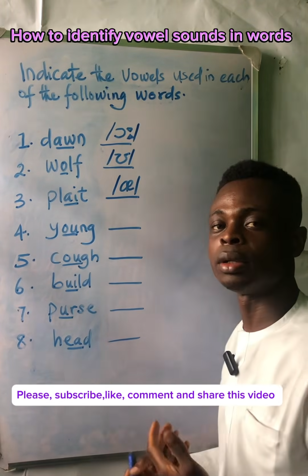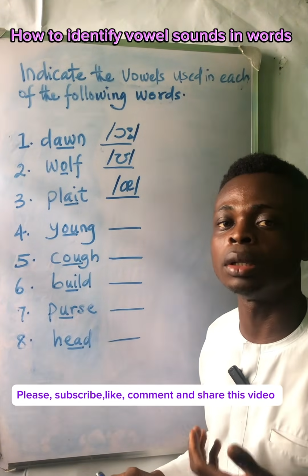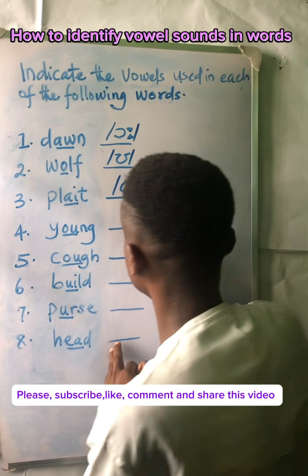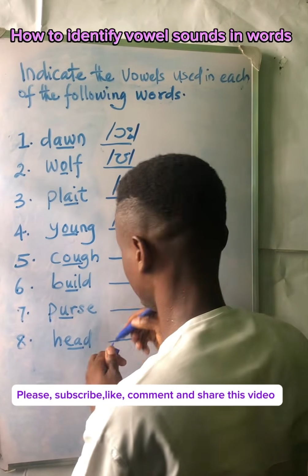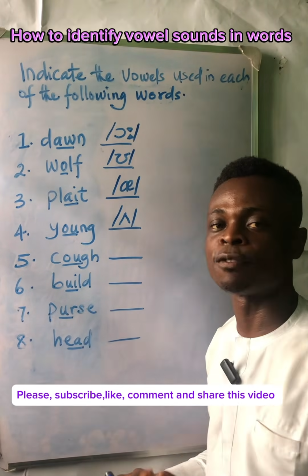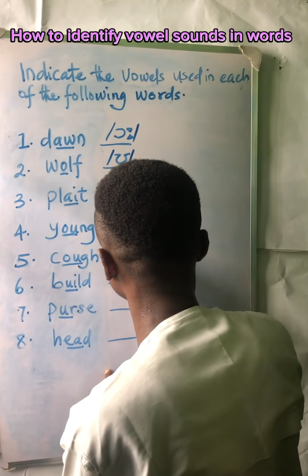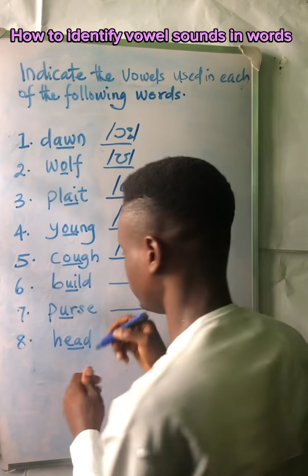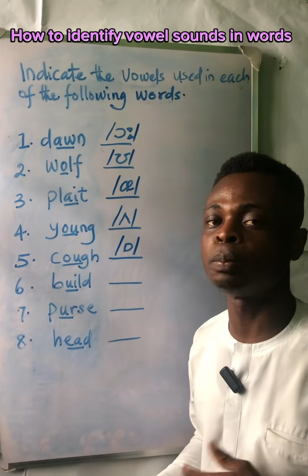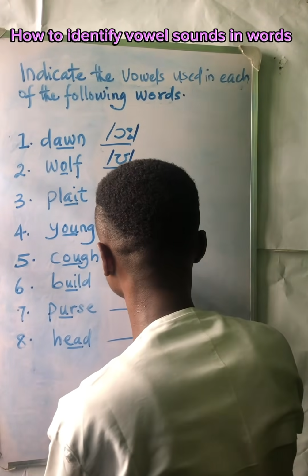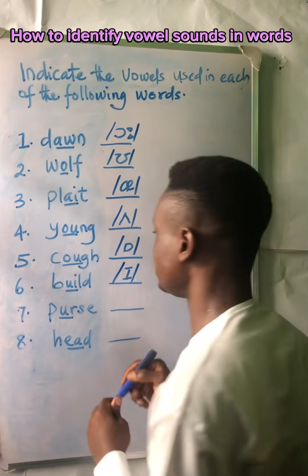Number 4, young, not young, but young. Short central vowel sound. So we have this sound. Number 5, curve, O. We have the short sound, O. Number 6, build, not build, E. Build. So we have the short sound, E.